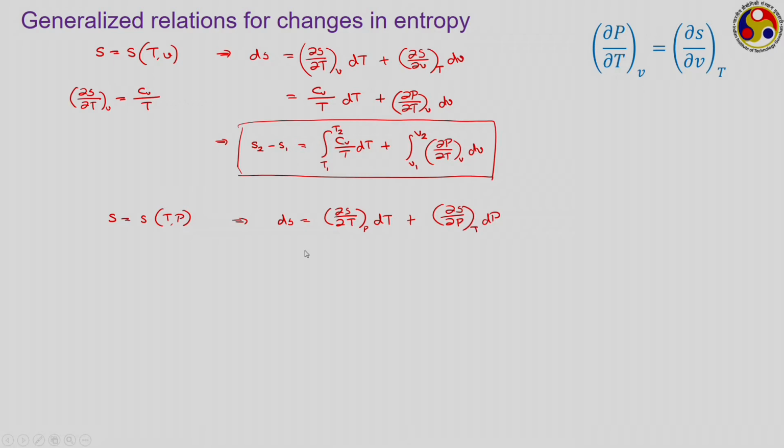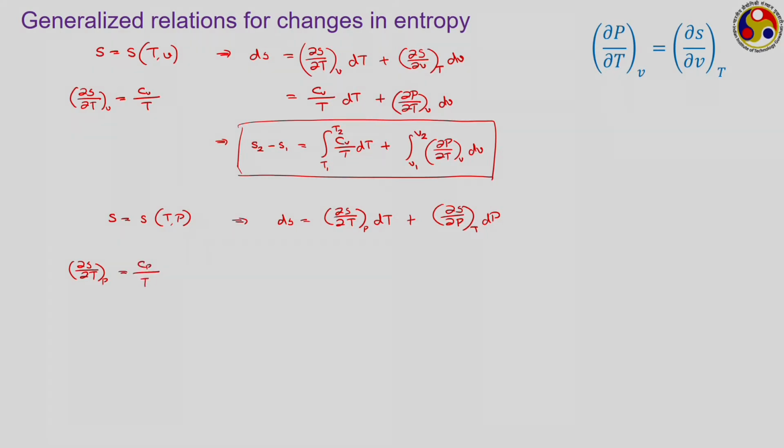Now, how to replace the first differential? I hope now you have got the idea. ∂S/∂T at constant P, what is this? This one, while developing the expression for dH, we encountered this term. It was Cp by T. So, accordingly we can write Cp by T dT, and ∂S/∂P at constant T. How can we replace this one? Using any Gibbs equation or using any Maxwell's relation. Like in the previous one, we used this particular Maxwell relation.